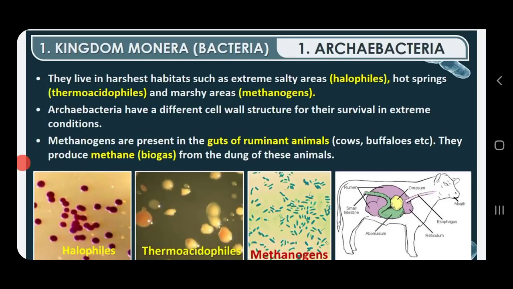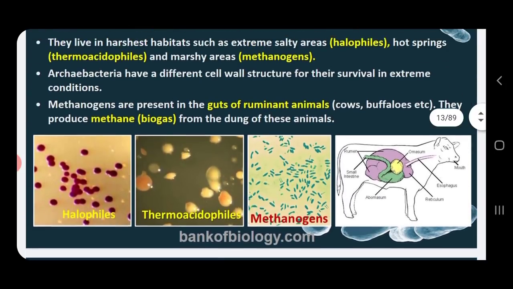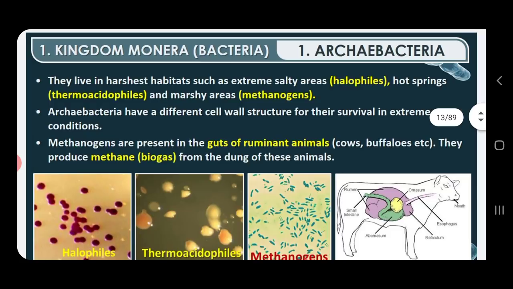Before going to eubacteria I have to tell you regarding the halophils. Halophils are also a type of archaebacteria which are found in extremely salty conditions. Halo means salt. They are found in extremely salty conditions, just like the mangrove forest, Sundarbans, you might have heard. These are forests which grow near the seashore. There you will have mangrove forest where you can find these halophils, growing in extremely salty areas.